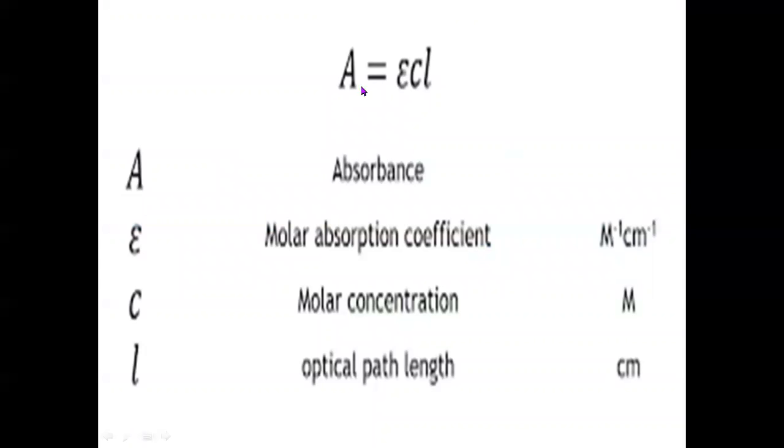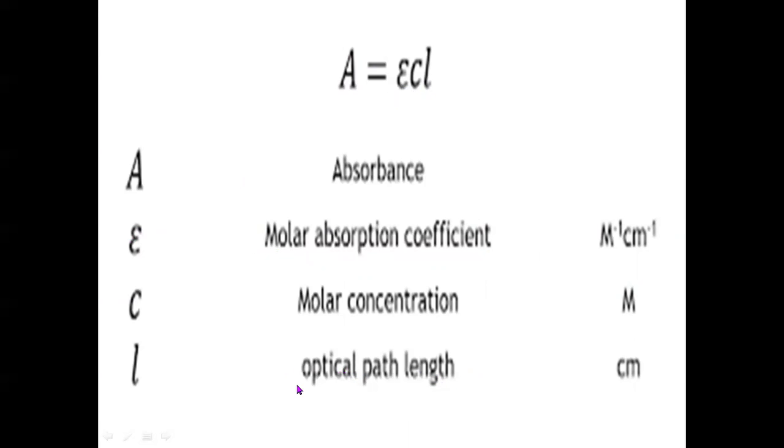Again, log I0 by I can be taken as A, that is called absorbance. It is represented by capital A, which will be equal to epsilon into C into L, where epsilon is molar absorption coefficient, C is molar concentration, and L is path length, or the thickness of the solution.